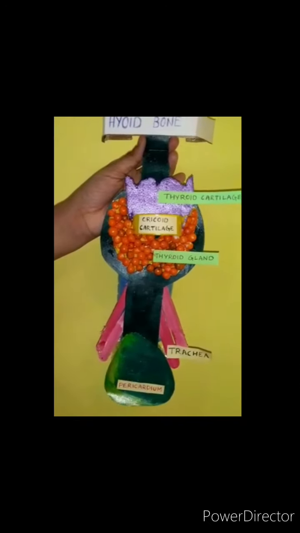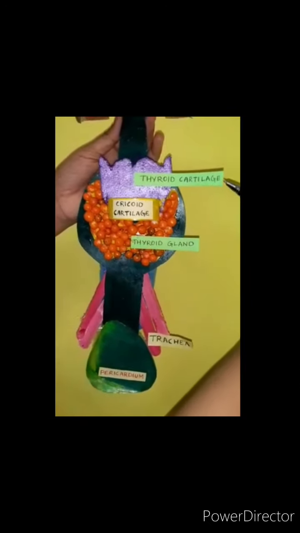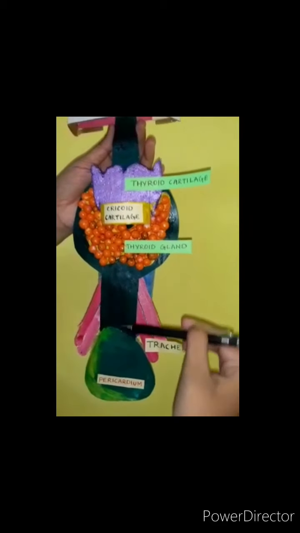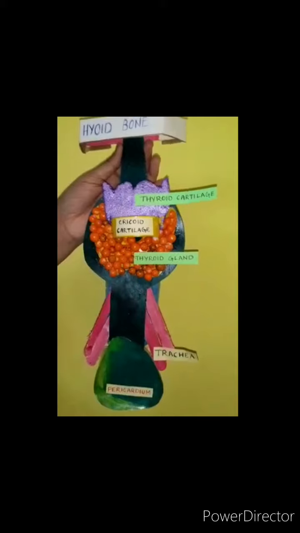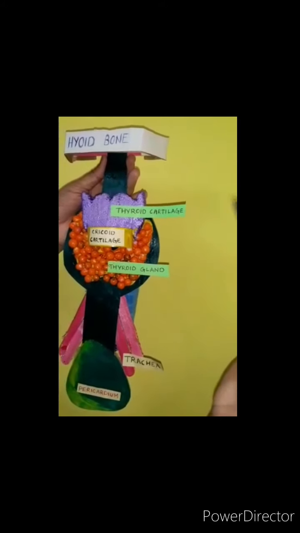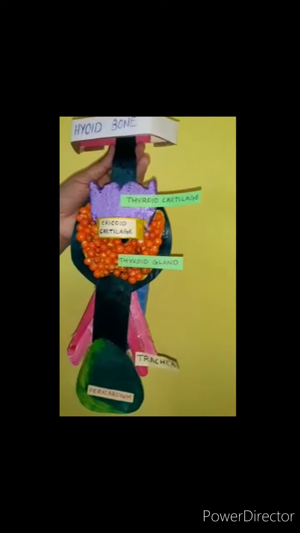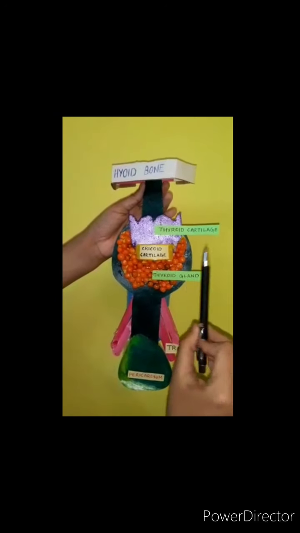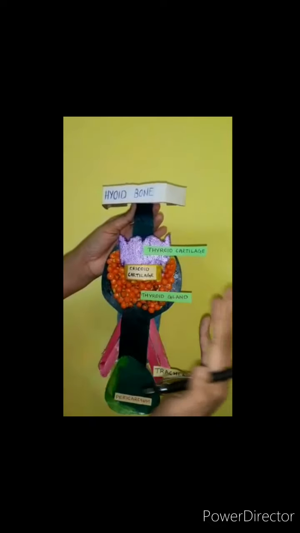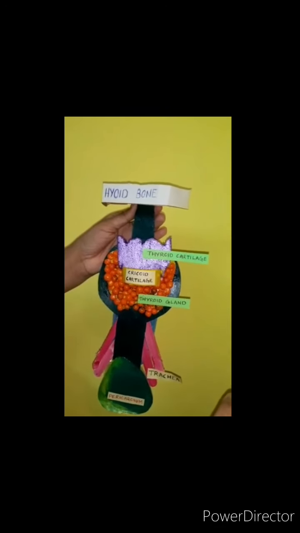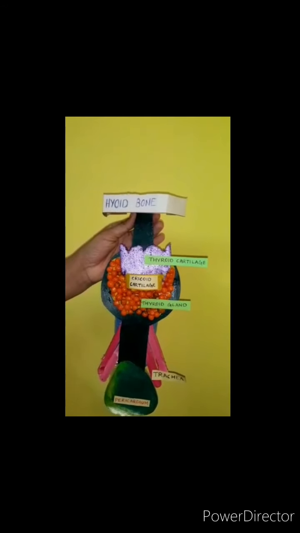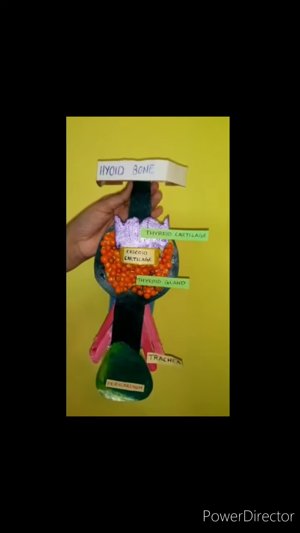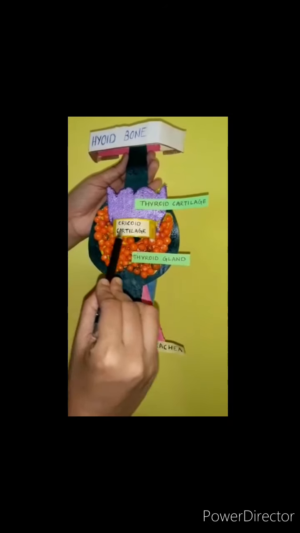This is the model of pretracheal fascia. The green parts represent the pretracheal fascia. Parts of this are hyoid bone, thyroid cartilage, cricoid cartilage, thyroid gland, trachea, and pericardium. The layer of deep cervical fascia covers the front side and the lateral sides, therefore its name, pretracheal fascia. It encloses the thyroid gland, forming its capsule, and is attached to the oblique line of thyroid cartilage and to the arch of cricoid cartilage.